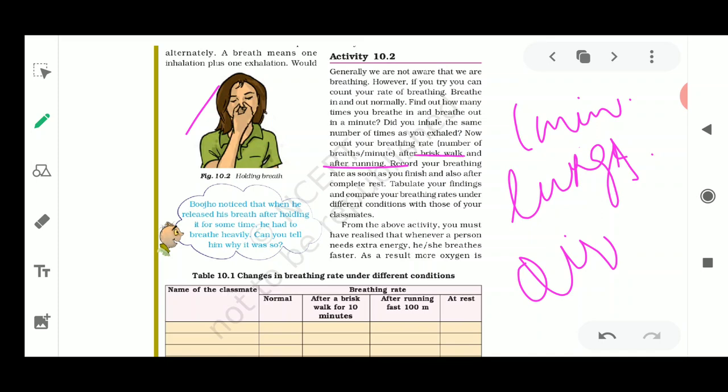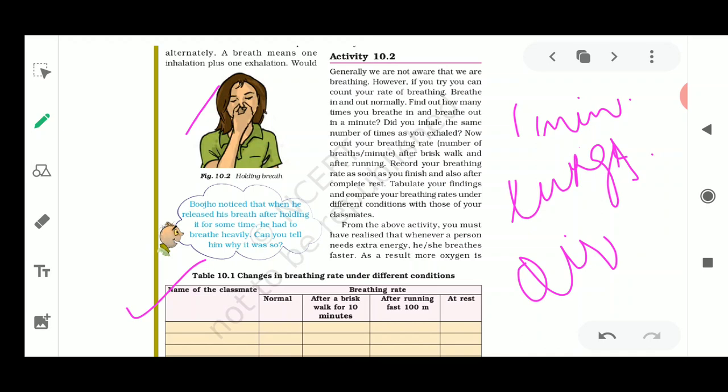After a brisk walk, which means you walk very swiftly, very fast, you then see the breathing rate. You could also take the breathing rate of your classmates or family members. As you are staying in your homes, you could ask your parents or family members to help you in this activity. You need to note down the data of the people in your home in this table.